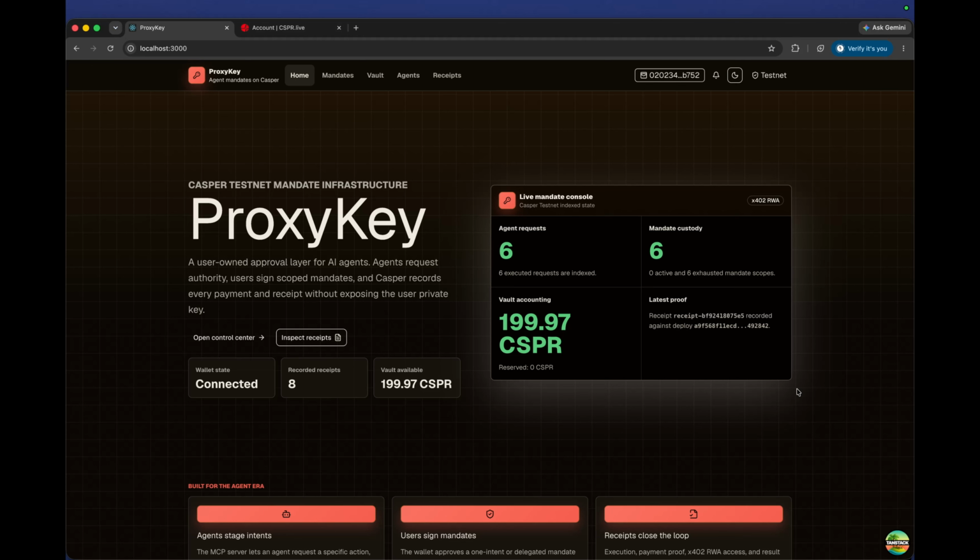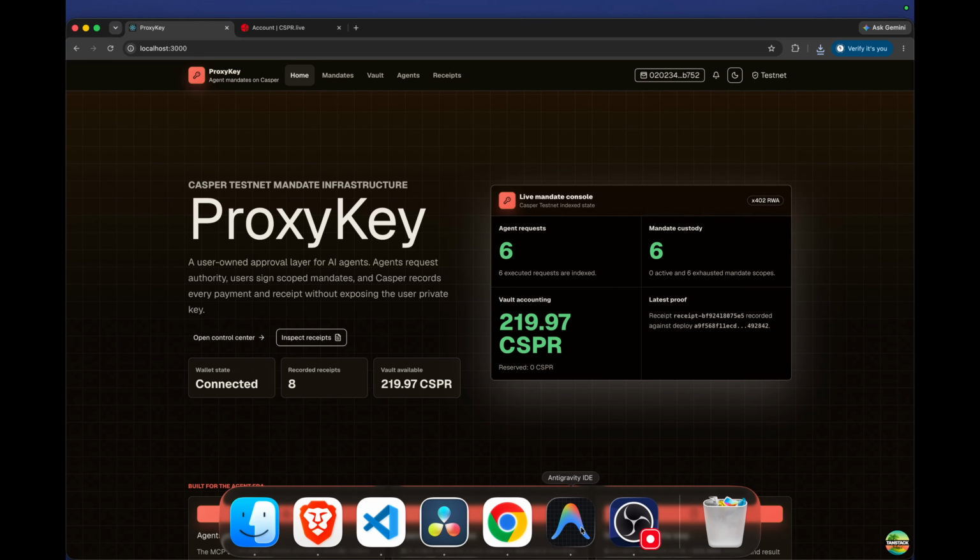ProxyKey is a Casper-native mandate layer. An agent can request authority, but the user keeps custody. The user can fund a vault, approve one-time or delegated mandates, cap spend, restrict the target service, restrict the resource hash, and revoke authority later. The agent never receives the user's private key.